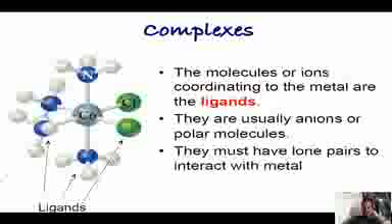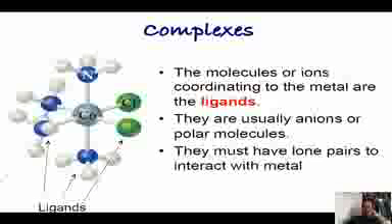They are usually anions or polar molecules. They must have lone pairs to interact with the metal. Here the central metal atom is cobalt, and it is attached to another atom. For example, here the cobalt ion is attached to the Cl ion, so Cl is called a ligand.